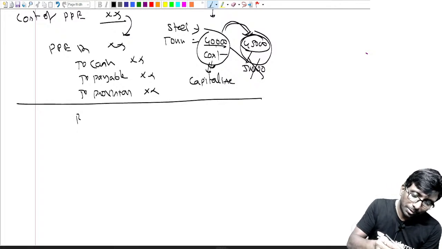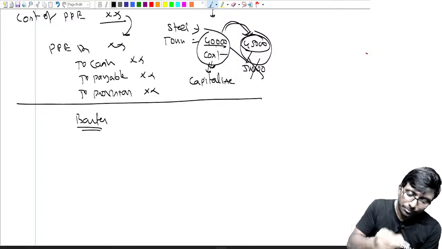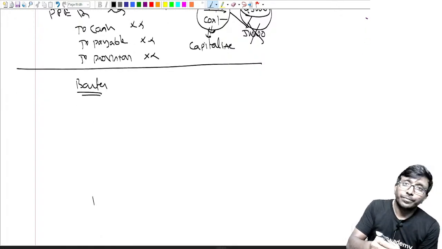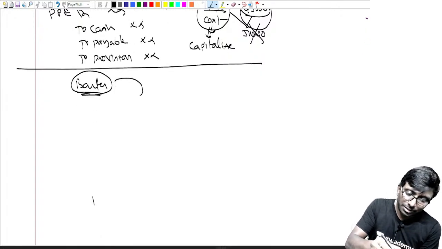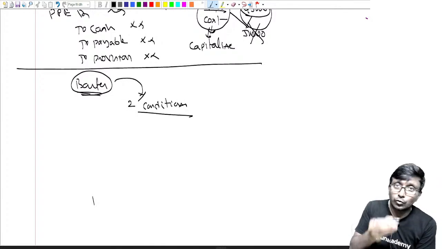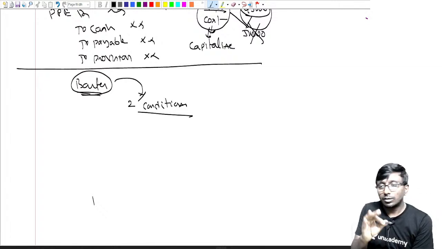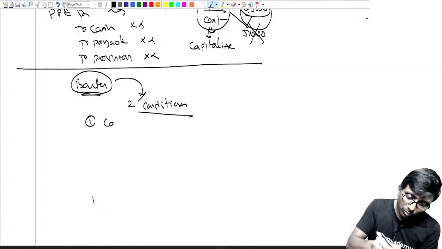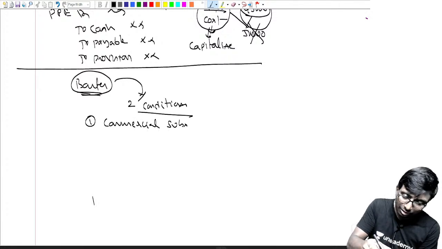Perfect. Let's go to the barter system. In the case of barter system, there are first two conditions. Only two conditions are there. If you satisfy them, one way of accounting; if you do not satisfy, another way of accounting. First condition is: is there commercial substance? Commercial substance exists.